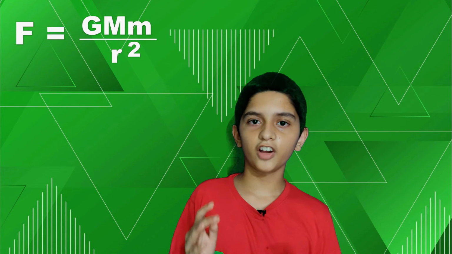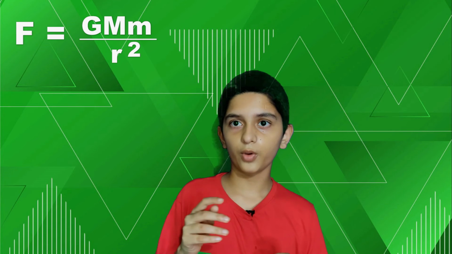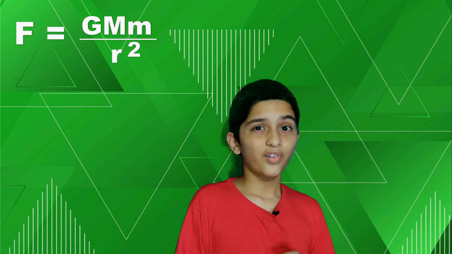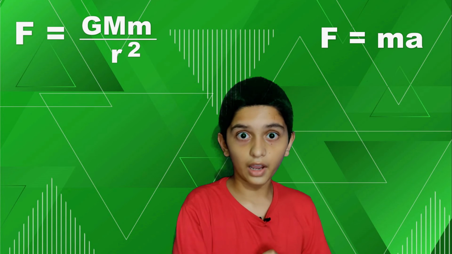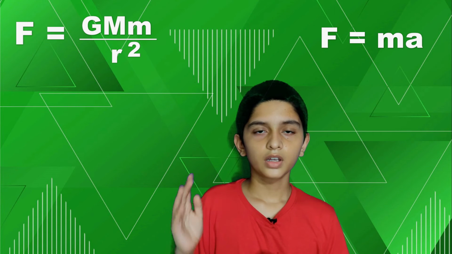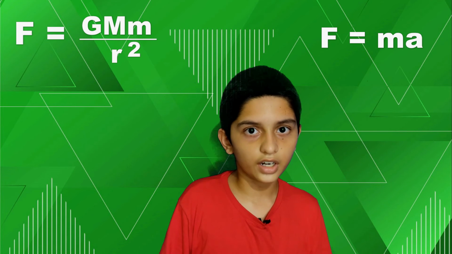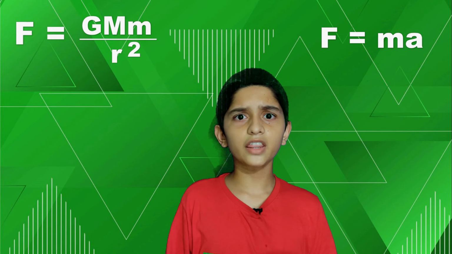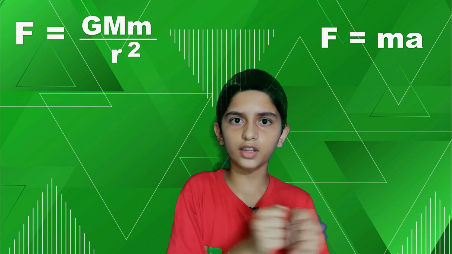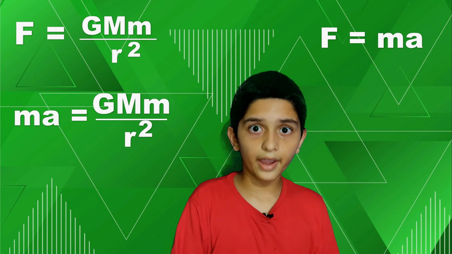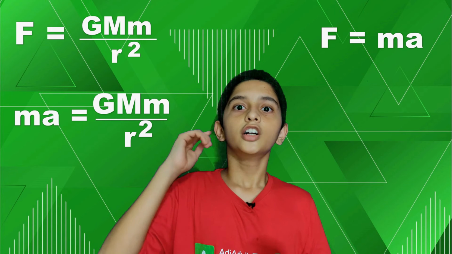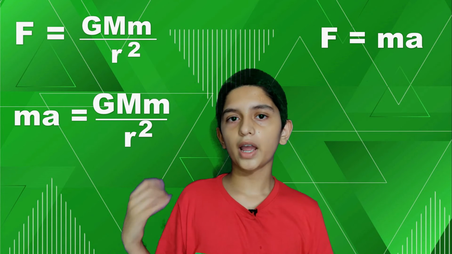Let's write an equation for it. You know, gravitational force is equal to Gm1 m2 by r square, and force is equal to ma. That is the second law of Newton, right? Now we can substitute, no? Force are same. So ma is equal to Gm1 m2 by r square.